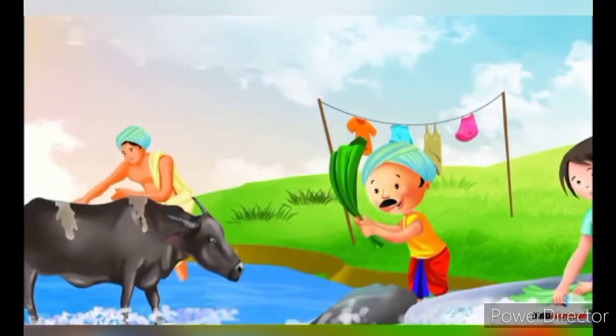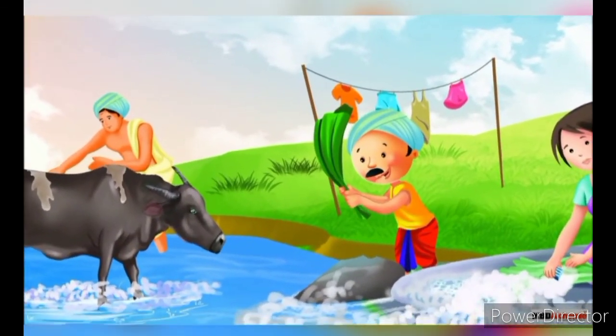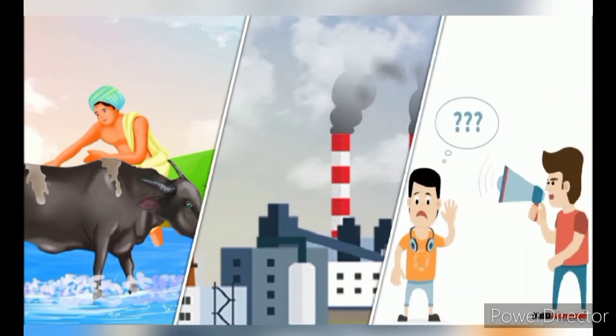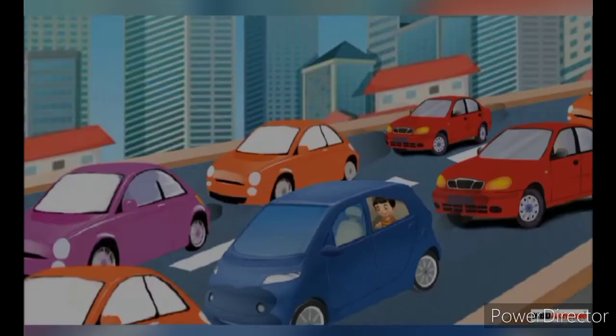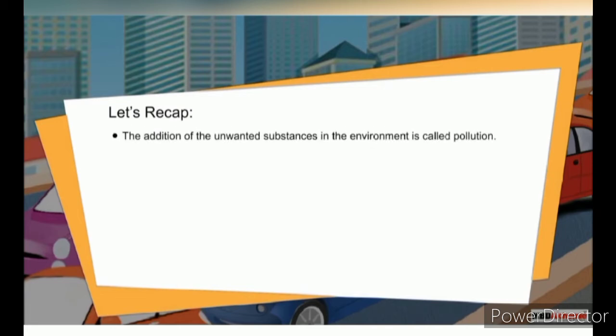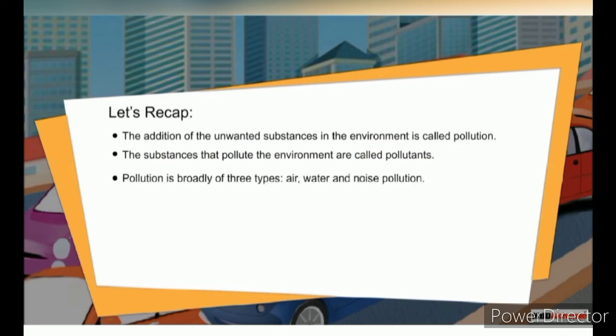So kids, now you know how we are polluting our environment and why it is dangerous for all of us. Let's recap. The addition of unwanted substances in the environment is called pollution. The substances that pollute the environment are called pollutants. Pollution is broadly of three types: air, water, and noise pollution.